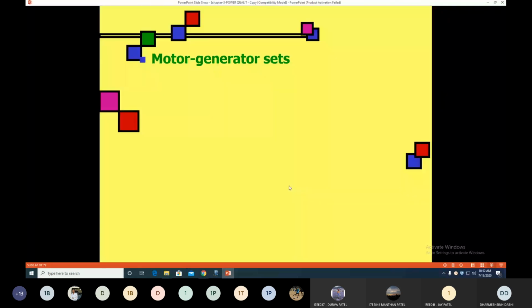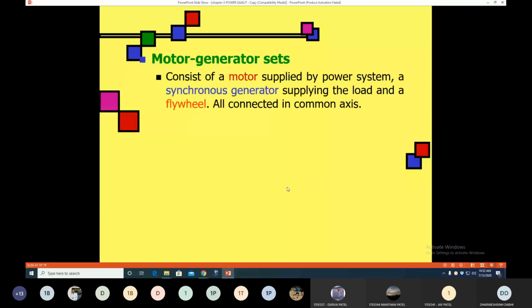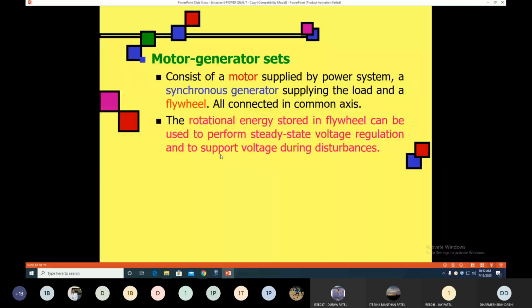Another device which is used to remove power quality problems is the motor generator set. Here the motor is supplied from the power system, and the synchronous generator supplies the load, and the flywheel, all connected on a common axis. When the motor rotates, it stores rotational energy in the flywheel.